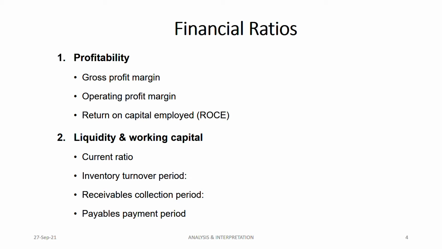Let's say your current assets are 4,000 and current liabilities are 2,000. Rather than writing 4,000 divided by 2,000 in one cell, put current assets in one cell, current liabilities in a second cell, and then the answer. Later, if you realize the current liabilities were 200, not 2,000, you just change one number and your answer changes automatically, because you have put a formula in the third cell. This saves a lot of time, and you can use it for any other calculations in SBR. For inventory turnover period and receivable collection period, just know the formula and apply the numbers, that's it.